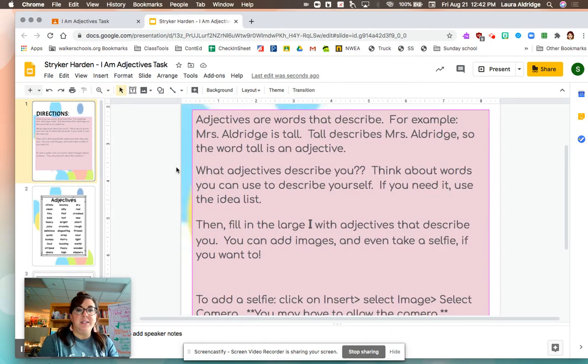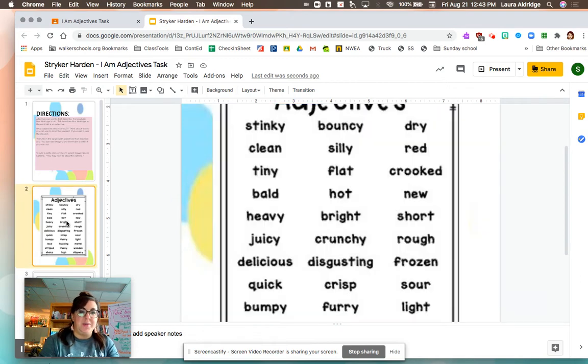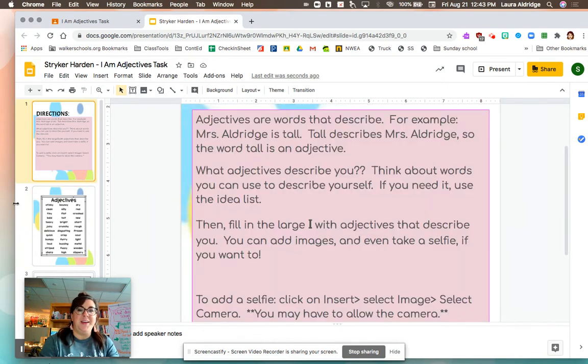And this task talks about adjectives are words that describe. For example, Miss Aldridge is tall. Tall describes Miss Aldridge. So the word tall is an adjective. Well, what adjectives describe you? Think about words you can use to describe yourself. If you need it, use the idea list. There's an idea list located right here on slide 2. Okay? Then fill in the large I with adjectives that describe you.